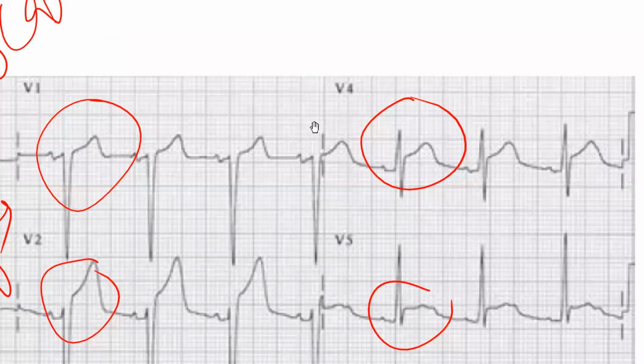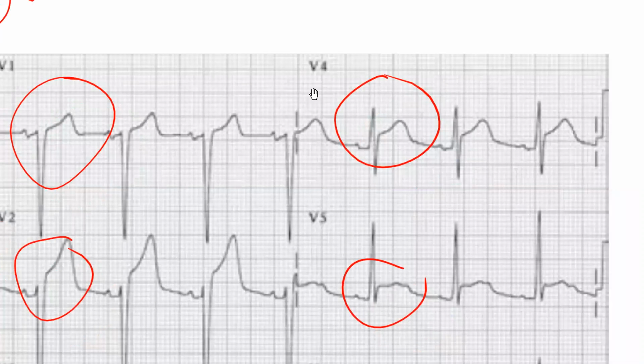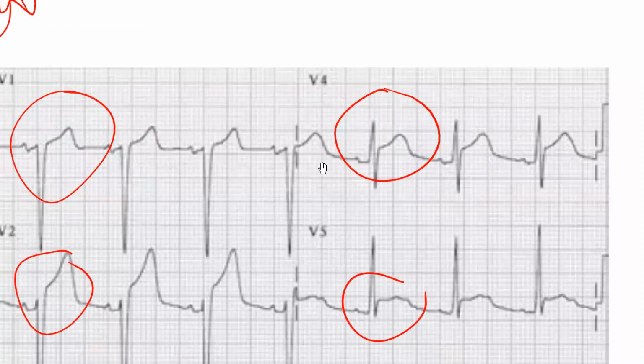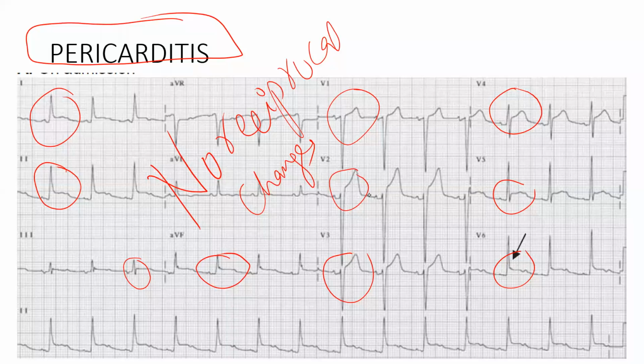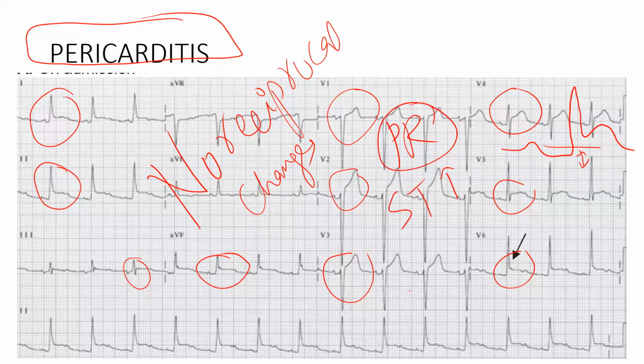Can you appreciate in this one? This block of ECG, the small one around V4. Here the PR segment is having slight depression. Can anyone appreciate from P and R? So whatever is happening here is this P and then R segment, it's a slight depression, then you have elevation like this. So this is a PR segment which is depressed here. So PR segment depression, ST segment elevation, no reciprocal changes. All this goes in favor of pericarditis.